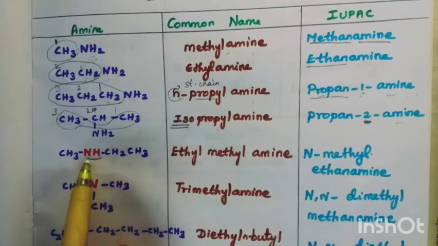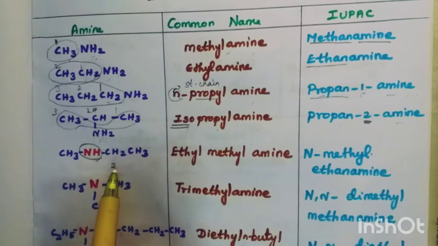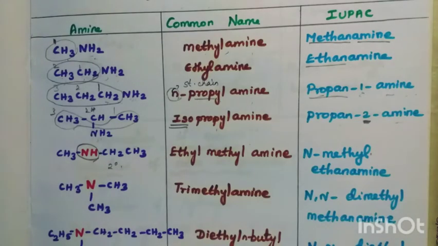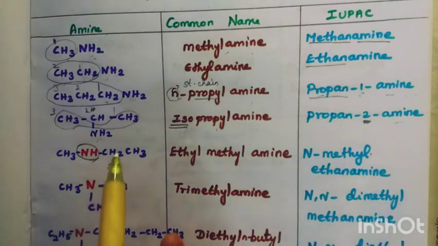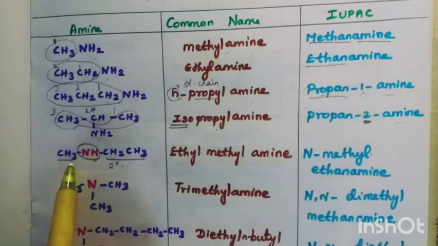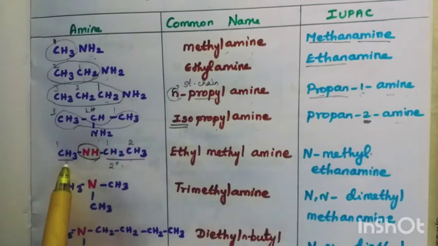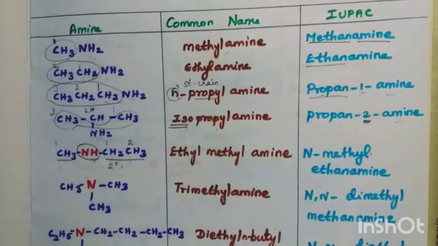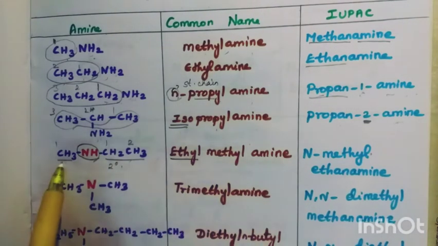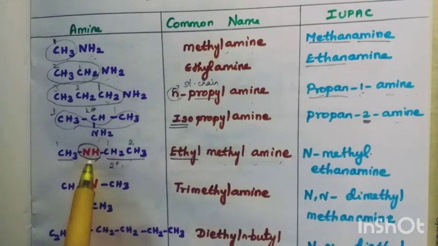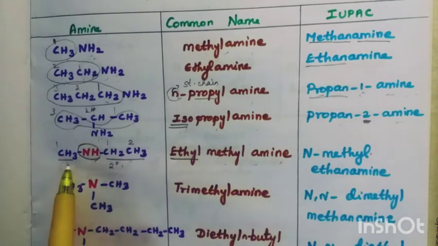And the next, this NH represents a secondary amine. How to write the secondary amine? You have to write the different alkyl groups in the common name. 2 carbon is here, 1 carbon here. This is ethyl and this is methyl. Which one should be written first? In alphabetical order, E comes first. So, ethyl, methyl, amine. So, the secondary amine is ethylmethylamine.